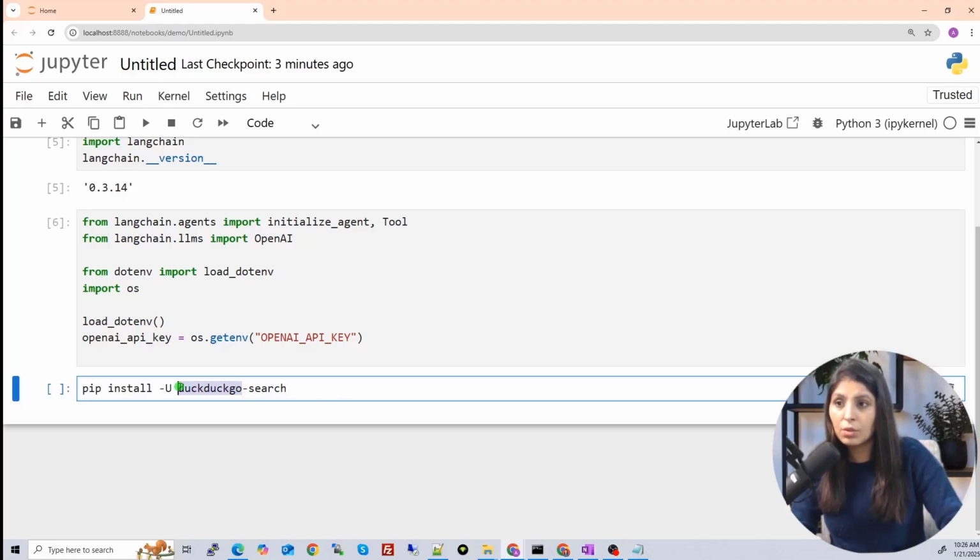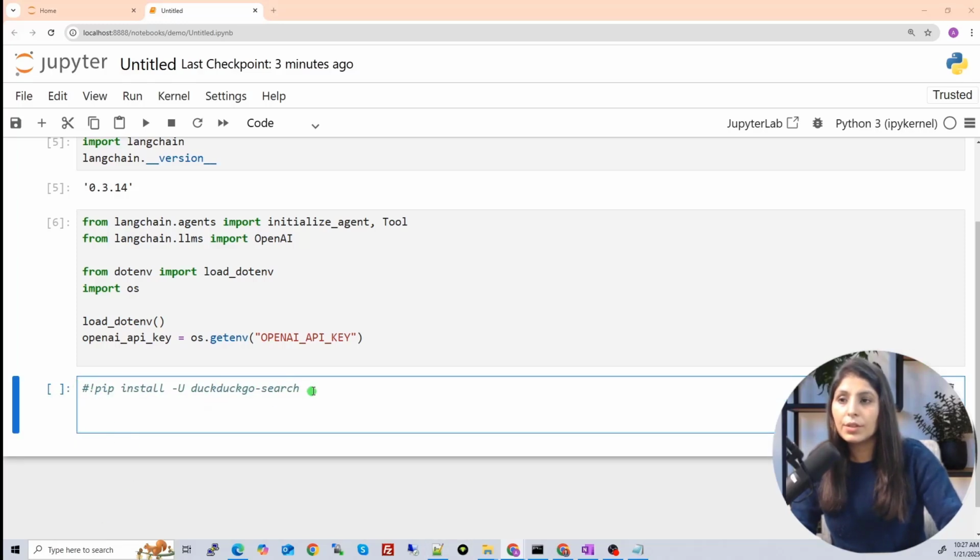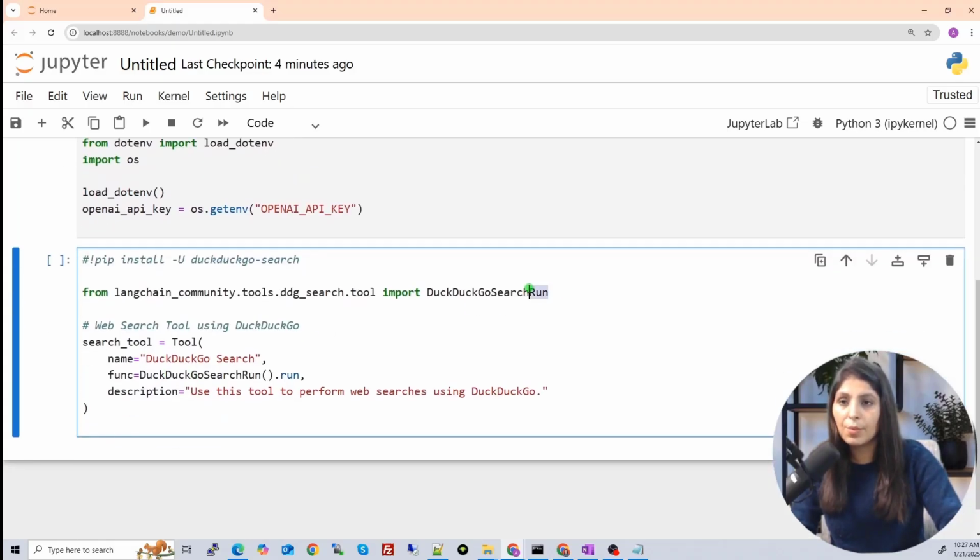The name of the tool is DuckDuckGo, and you need to install it. This is how you will install this tool. I'm not performing this step because I have already performed it. Once you install this package, this is what we need. We are importing the DuckDuckGo search run from here, and here we are creating the tool.